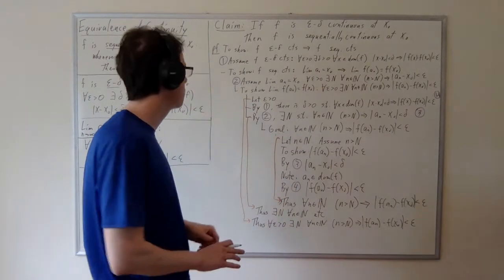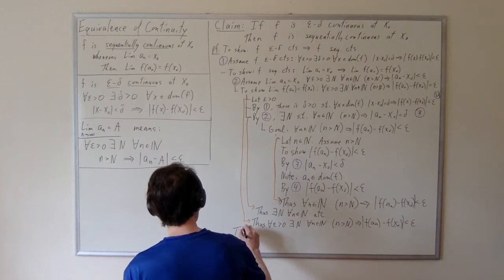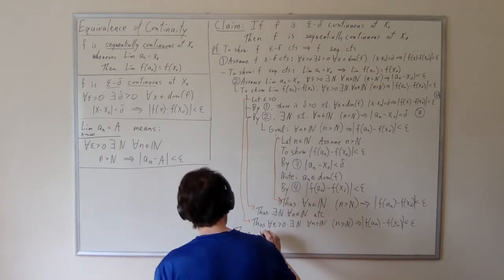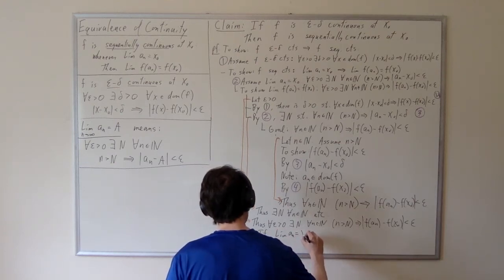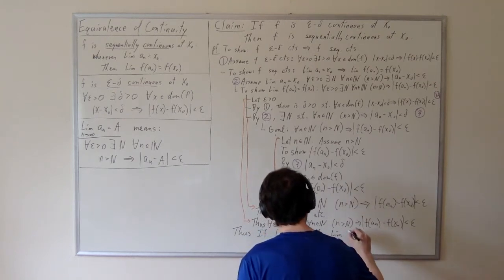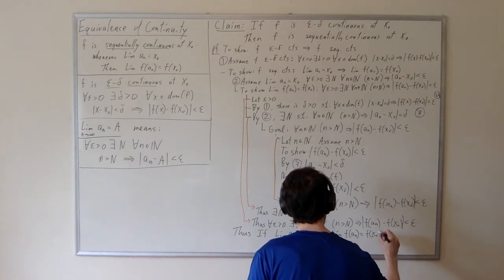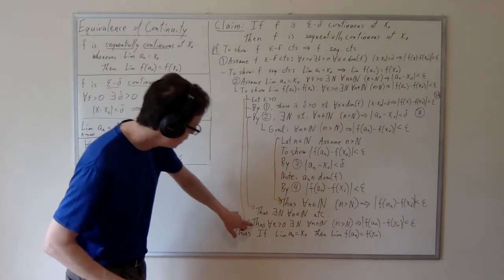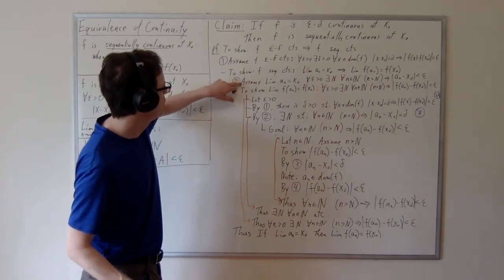That's called implication introduction, and it's how you prove an implication. So again, we're sort of popping out of this list here. So thus, if the limit of a_n is equal to x naught, then the limit of f of a_n is equal to f of x naught.